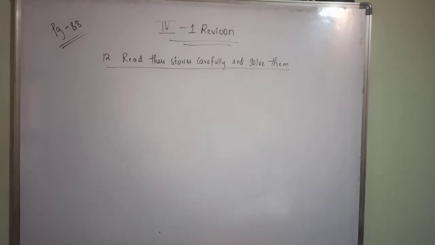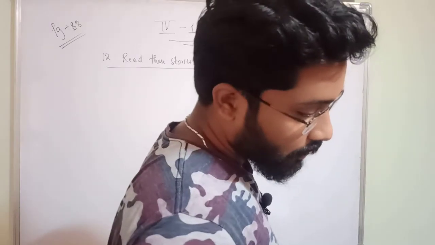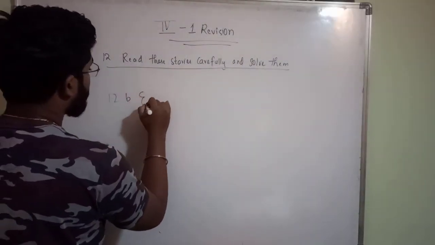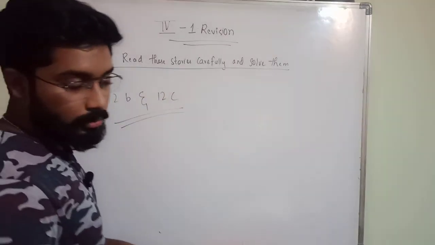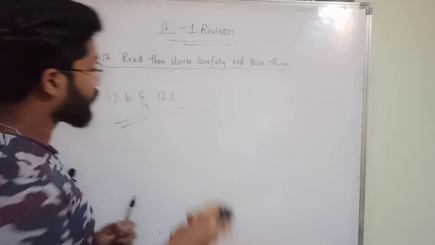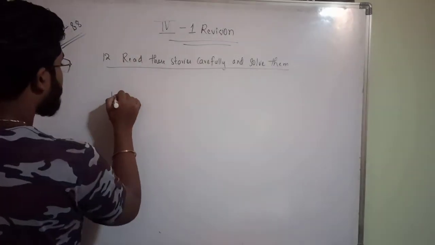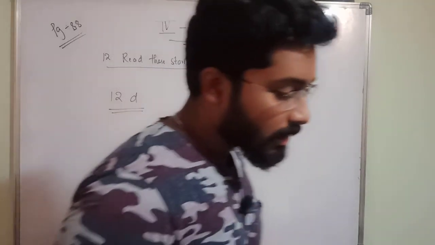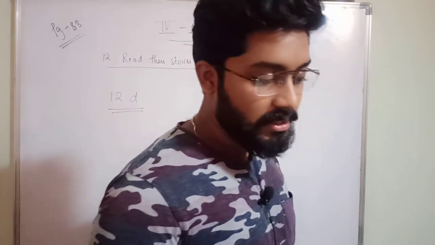Okay, so in today's class we have completed two problems, 12th B and 12th C. We have completed these two, and you have one more question in this exercise, that is 12th D. A sports club purchased 868 cricket balls for 7 players.